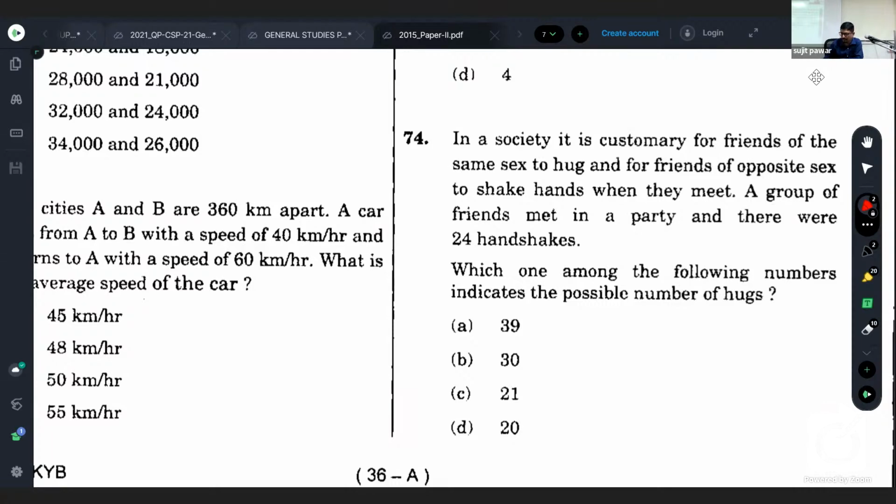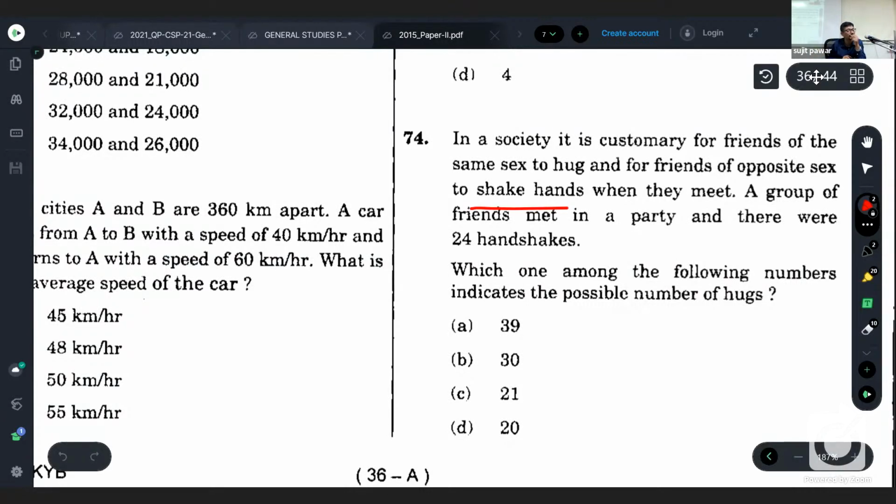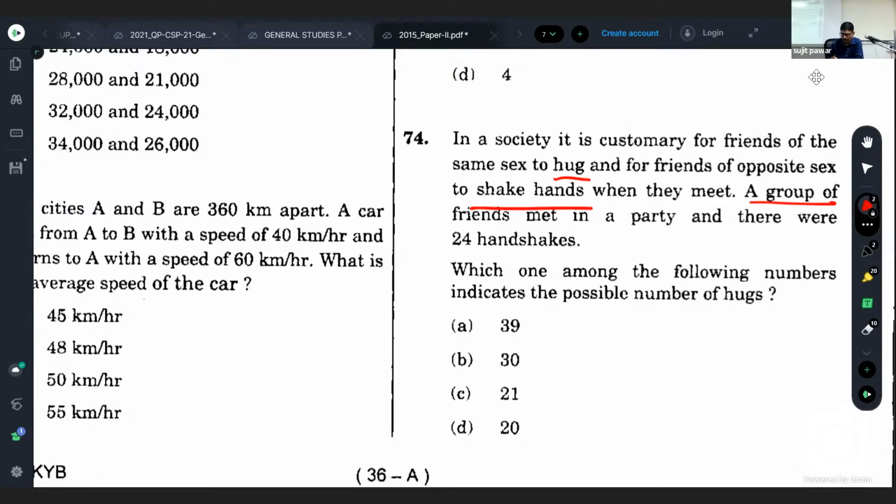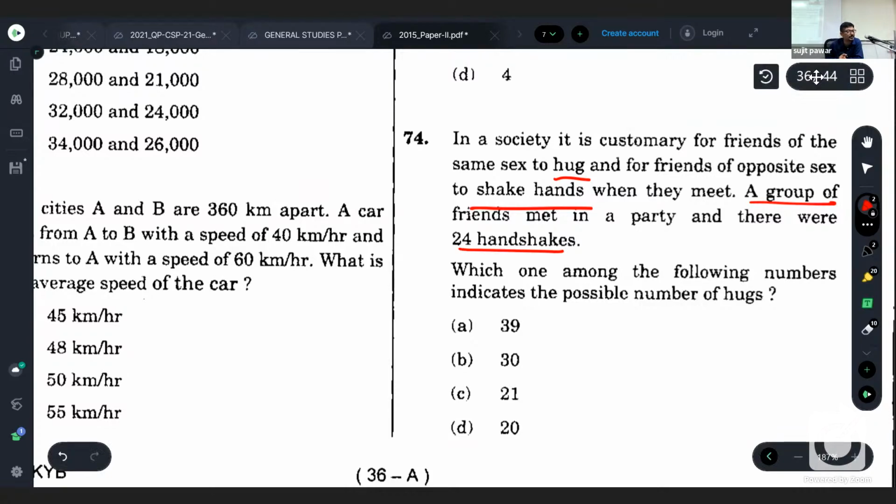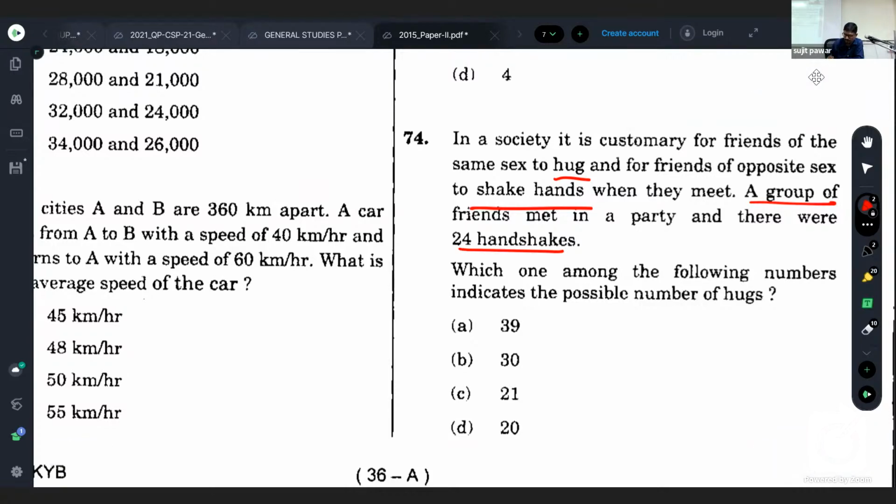As well, friends of opposite sex means of different gender, male and female, then they make hugs. It is told. Okay. So a group of friends met in a party and we are told that there were how many hugs? 24 hugs. So which one among the following numbers indicates a possible number of hugs?